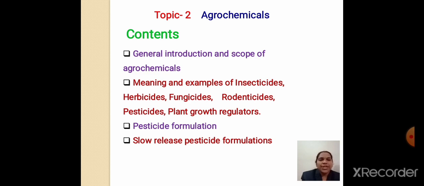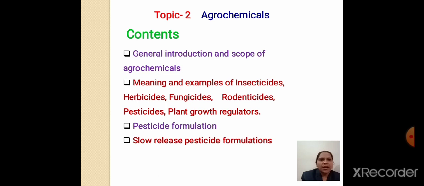Then what is PGR? It is nothing but plant growth regulators. There are certain enzymes or hormones which are required for the plant for its growth, and these are called plant growth regulators. Next is pesticide formulation. Means how these chemicals used for destroying certain insects or herbs are to be formulated, that is called pesticide formulation.